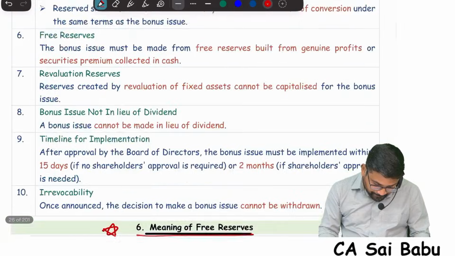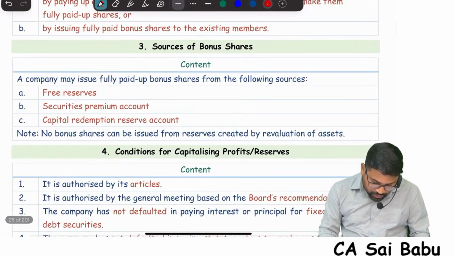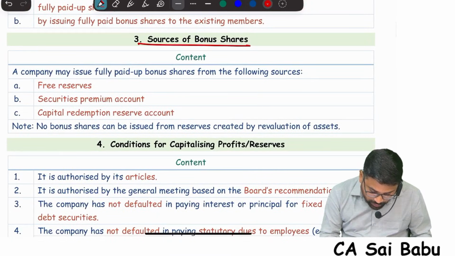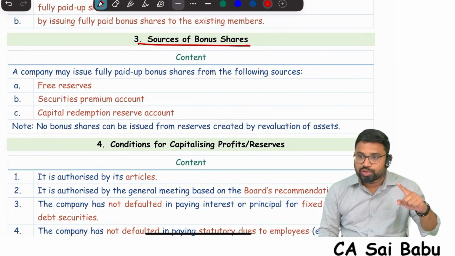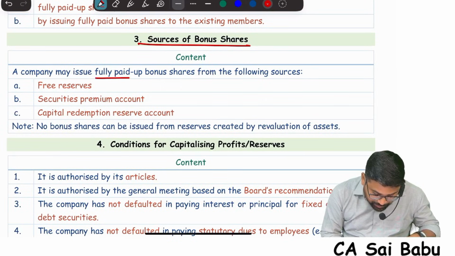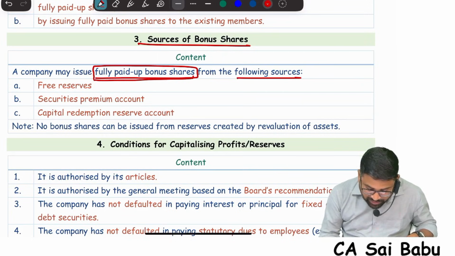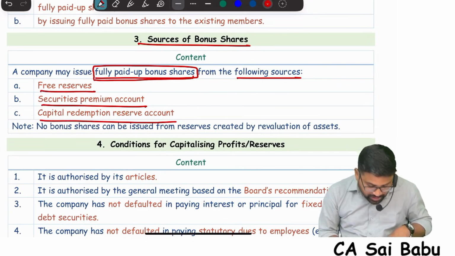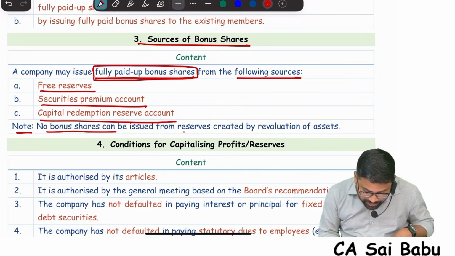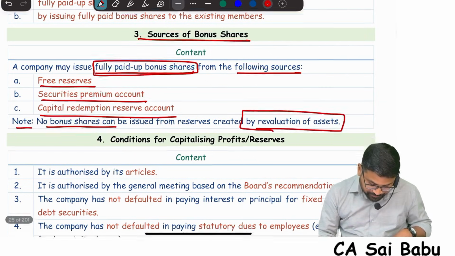Now I told you the sources of bonus issue, right? What are the sources of bonus issue? That depends on the type of bonus issue. Suppose a company is issuing fully paid bonus shares, look at the wordings: a company may issue fully paid bonus. Then they have the following sources: free reserves, securities premium, capital redemption reserve. And note this point: no bonus shares can be issued from reserves created by revaluation of assets. We cannot utilize it.